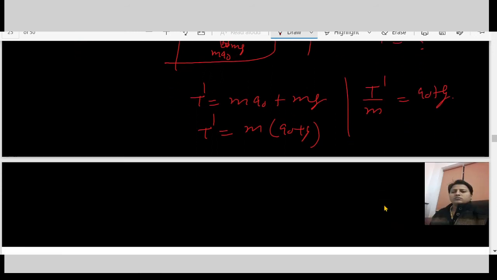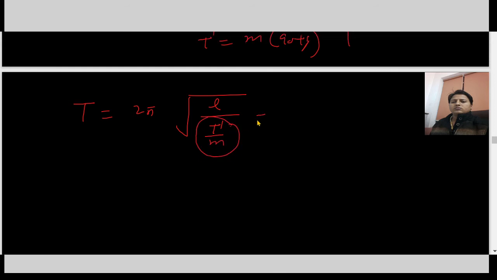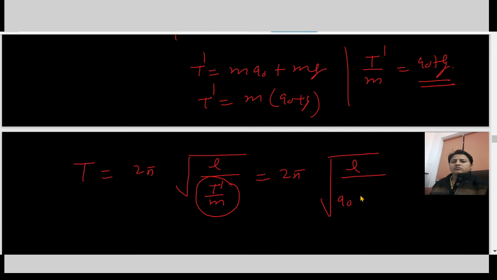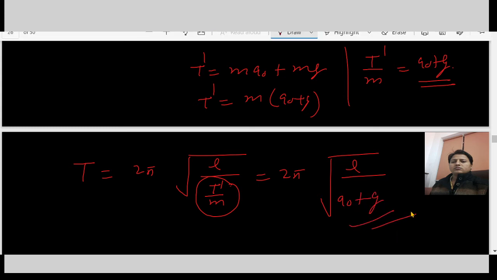So what is the time period? Time period is 2 pi under root L over (tension over mass). Here tension over mass is a0 plus g. So this is the required time period.